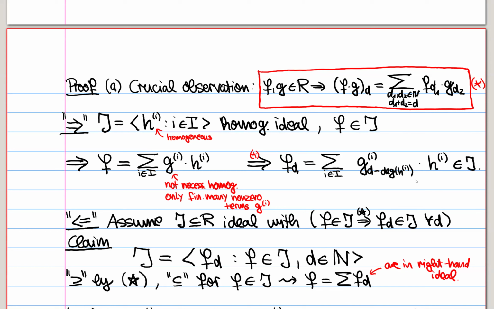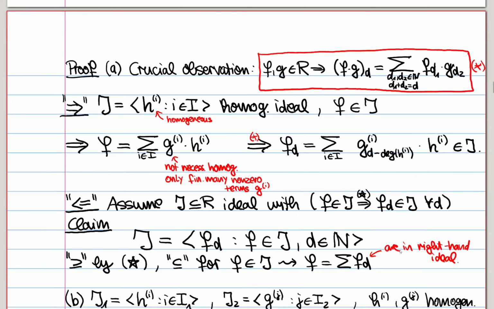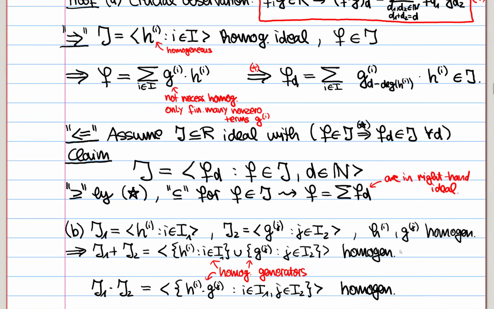Okay, so this was one part. The other part is: assume you have an ideal which satisfies this criterion, f in J implies f_d in J for all d. Then our claim is J is a homogeneous ideal, and in fact, it is generated by all of these f_d, where f is in J and d is in N. We want an equality of ideals, so we show the two inclusions.